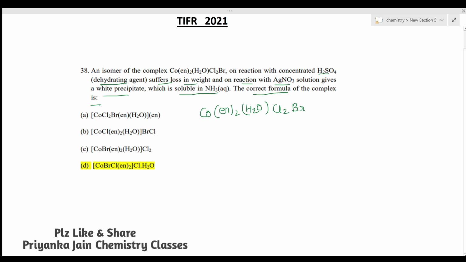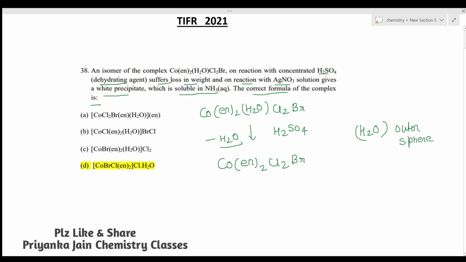So we are treating it with H2SO4, and we know that H2SO4 is a dehydrating agent, as also given in the question. It means it will remove the H2O, and we get Co(en)2Cl2Br. H2O can be removed when it is present in the outer sphere. So one thing is clear, that the H2O is present in the outer sphere.